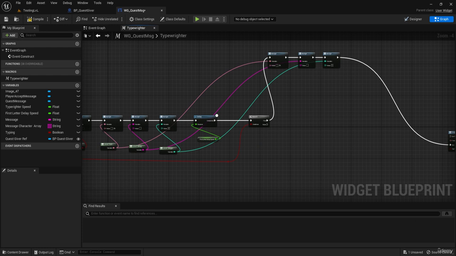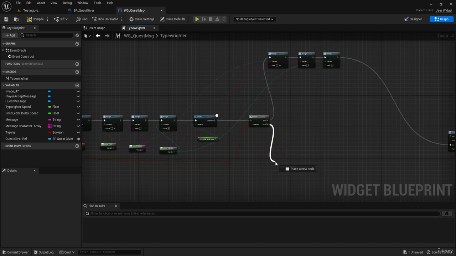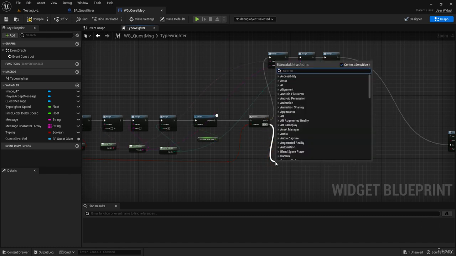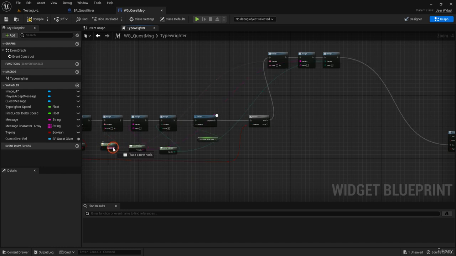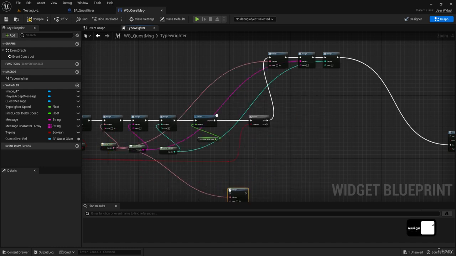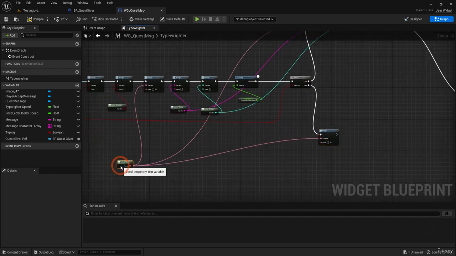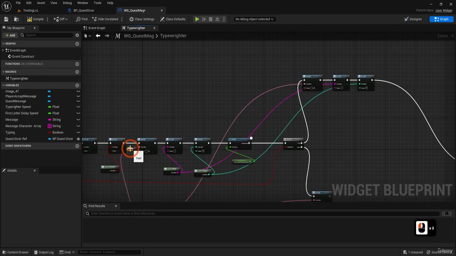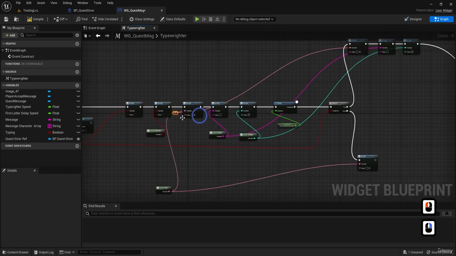Now, maybe the most important part. What happens when we have not break? We should assign our text to, this already has started to become a mess.